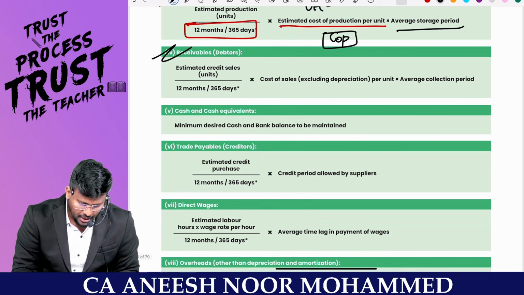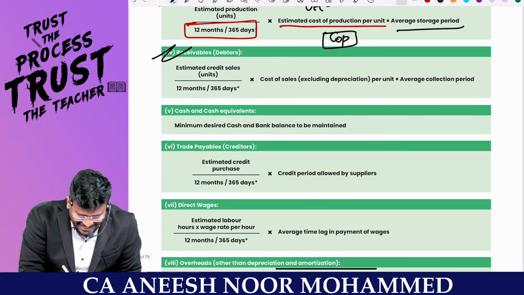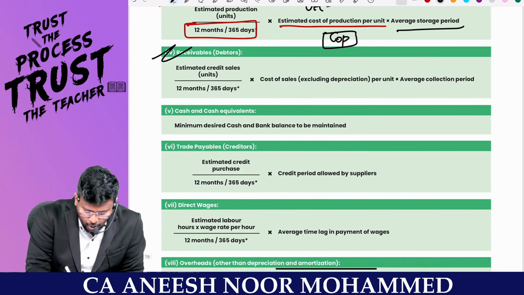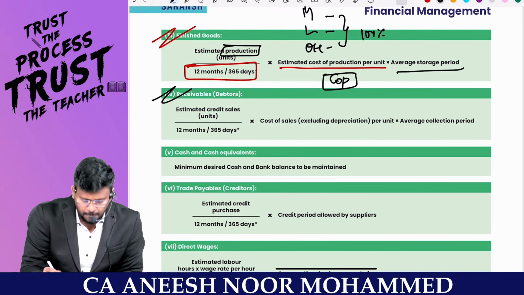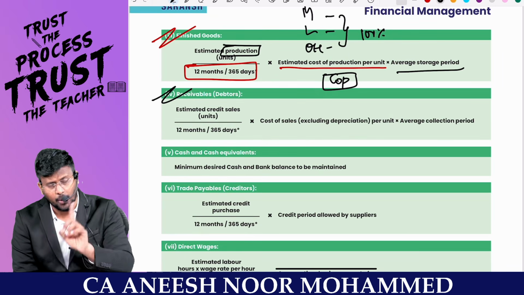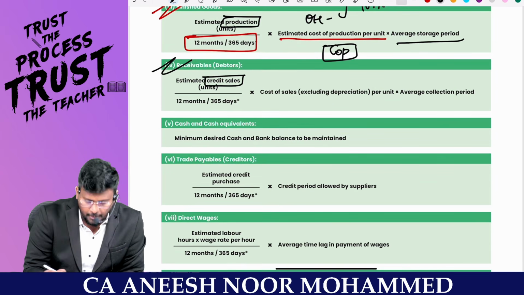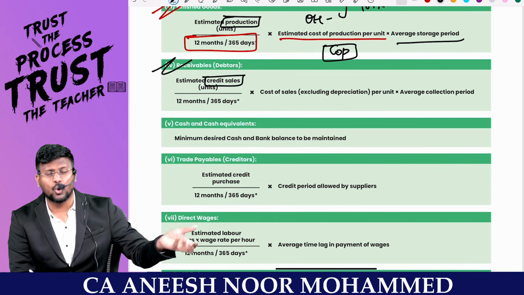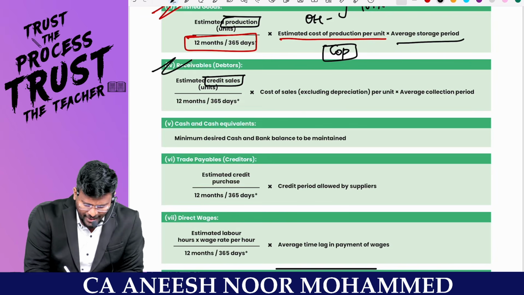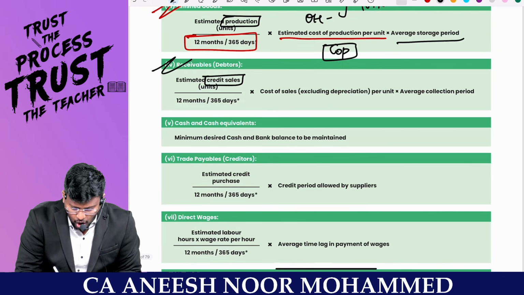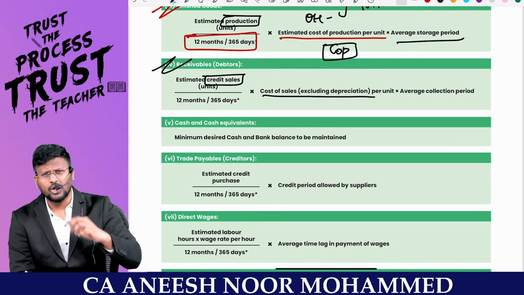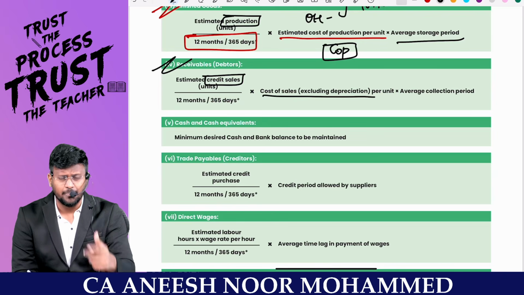Fantastic to the core. Coming to the receivable, estimated credit sales. This is not production, because production is related with the stock: raw material, WIP and finished goods. But here it is estimated credit sales, my dear lovable students. How many units you are going to sell as credit sales, divided by either 12 months or 365, into cost of sales, excluding depreciation. Because depreciation is not a cash item, it's a non-cash item.